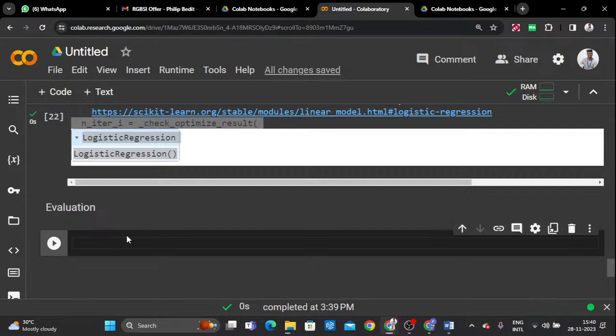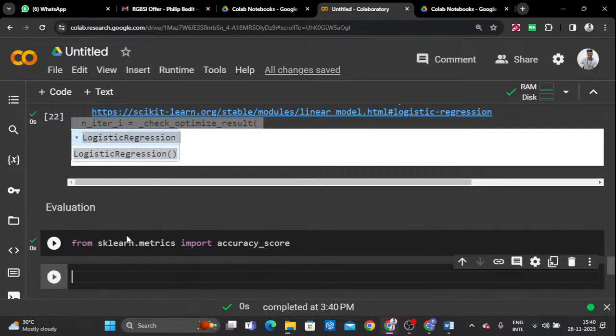It's called the evaluation. If it is giving good accuracy, we can stop. If it is not giving good accuracy, we can find the best model for our particular target. So we can use a different algorithm. Right now, for the evaluation process, from sklearn dot metrics we need the accuracy score function for calculating the accuracy, so import accuracy score.